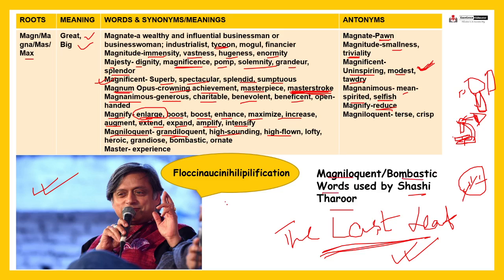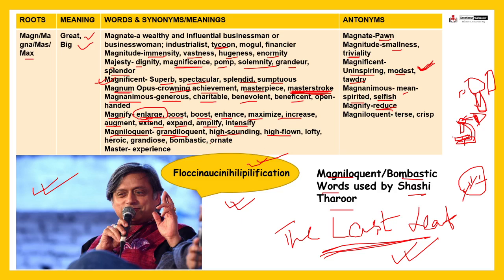So many of you must have heard this word. What is it? What is the pronunciation? Floccinaucinihilipilification. So what is the meaning? The meaning is the action or habit of estimating something as worthless, right? You are considering someone or something as worthless, meaning it has no value at all. So that is what we call floccinaucinihilipilification. So such type of words are quite bombastic words, right?